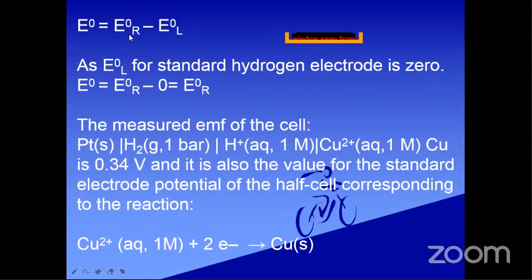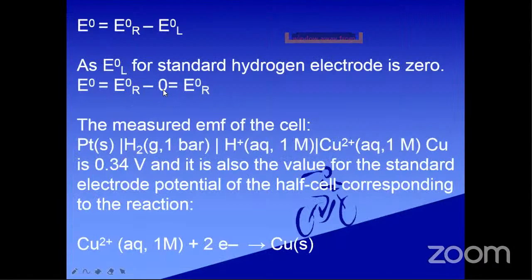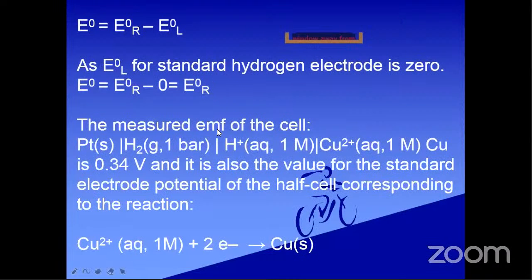E cell equals E right minus E left, or E cathode minus E anode. Here E cathode is 0. That's why what will happen? E right minus 0 equals E right. How much potential is developed? See this one. 0.76 volts is developed. So that value is here.